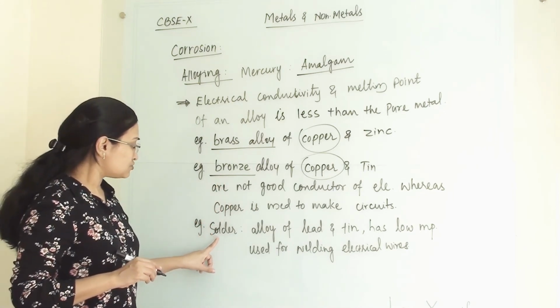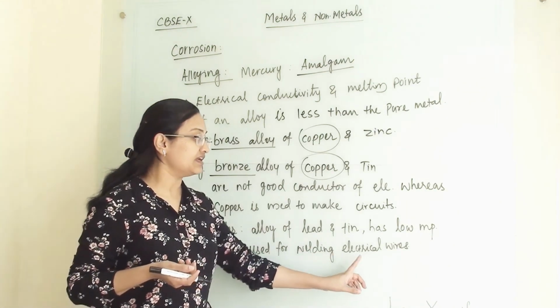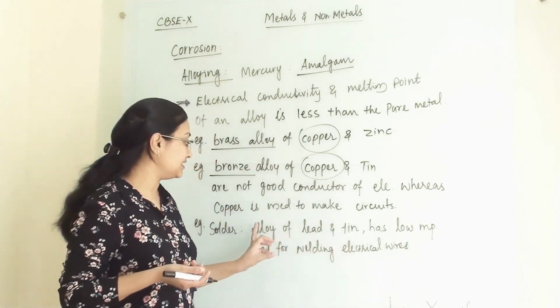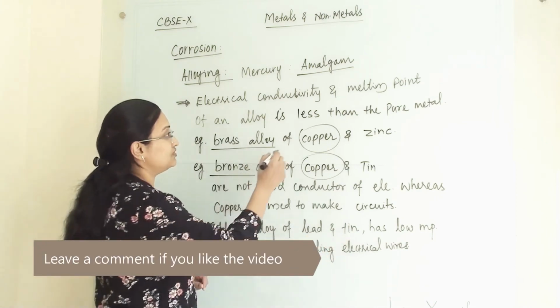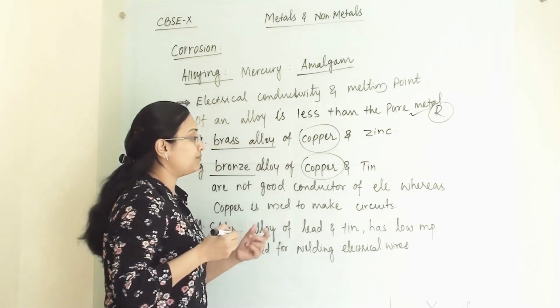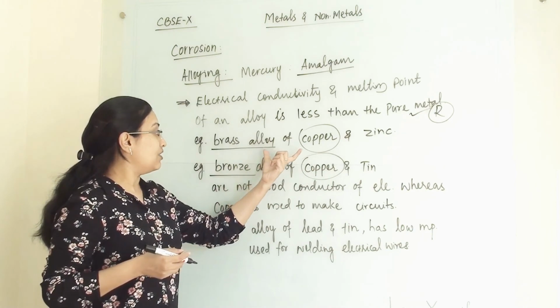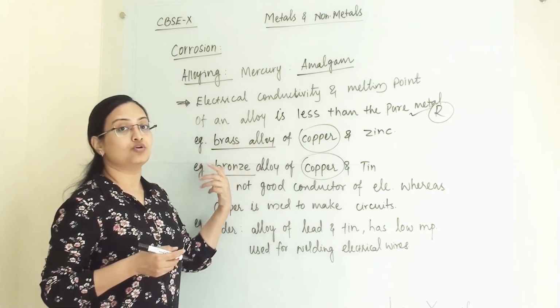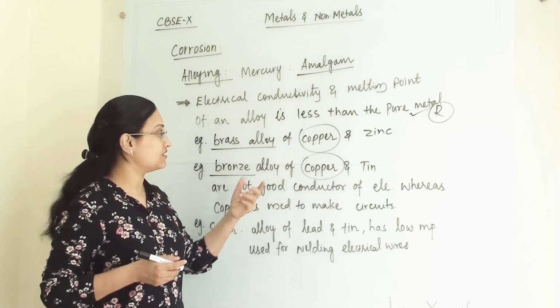Now, solder is also an alloy, used for welding electrical wires together, and it is an alloy of lead and tin. One question that can be asked is why, even if copper is a good conductor of electricity, its alloys, brass or bronze, are not used for electrical circuits.